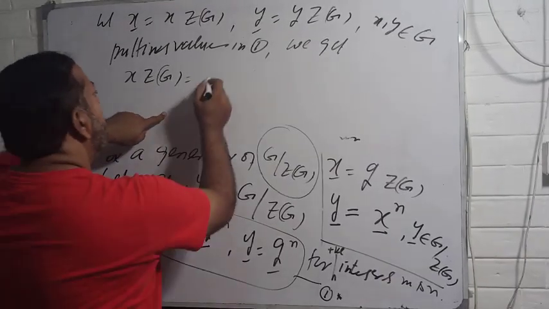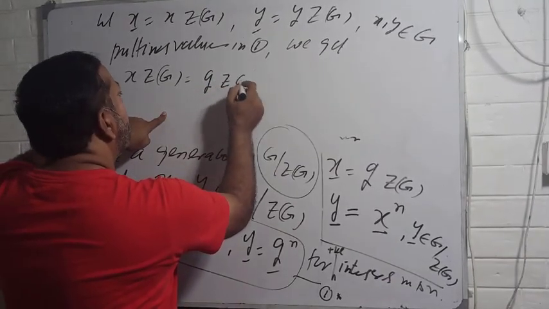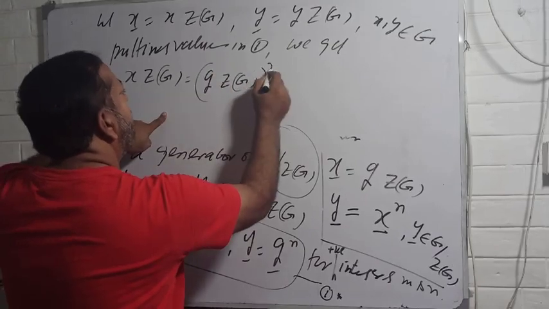And what is G? This is G center of G power m.